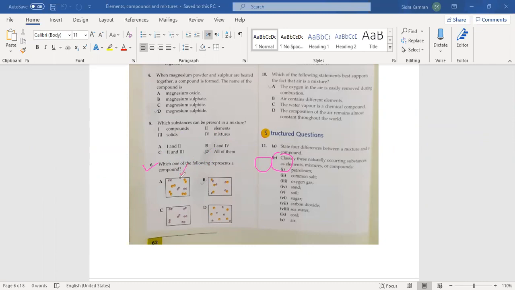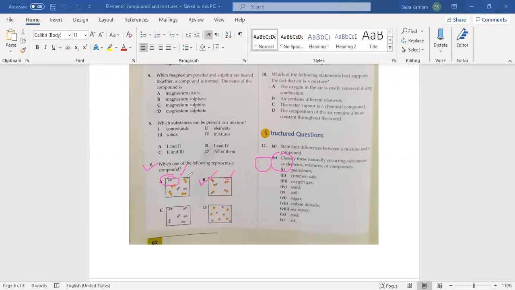Yes beta, B is the option, but you should also be able to explain. B is a correct option. How is it correct? Because you can see different colors of atoms here.